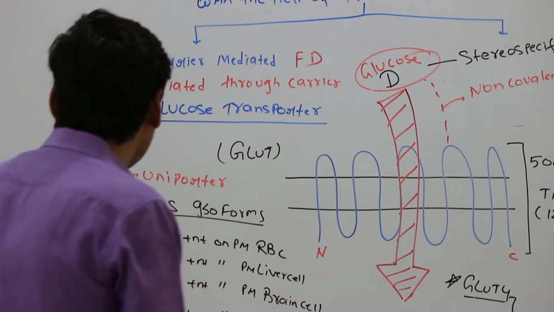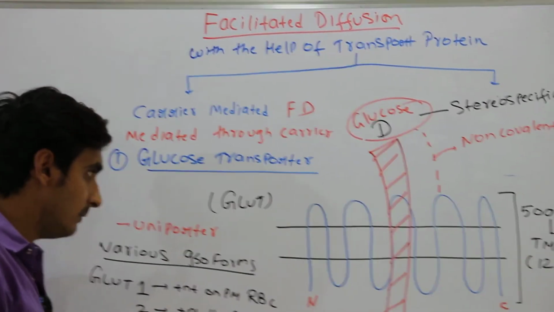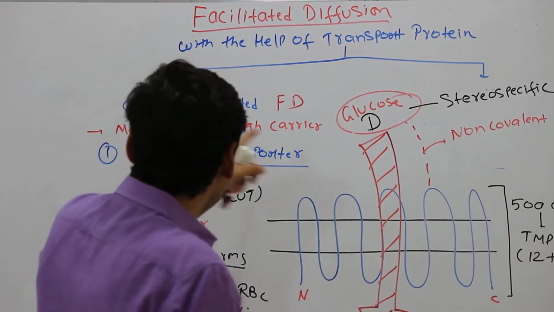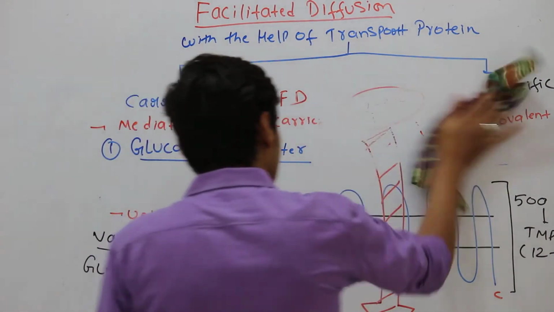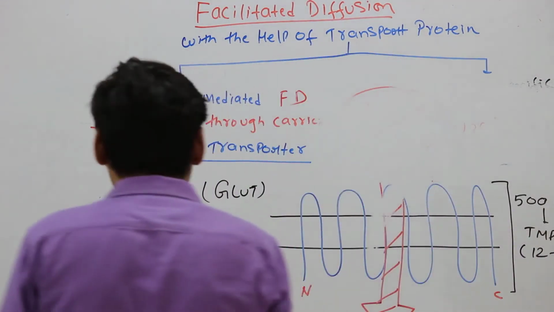Another example I am going to discuss of carrier mediated facilitated diffusion is the anion exchange protein.